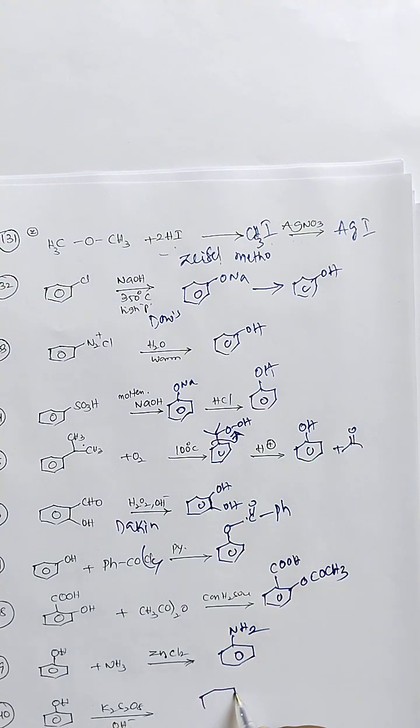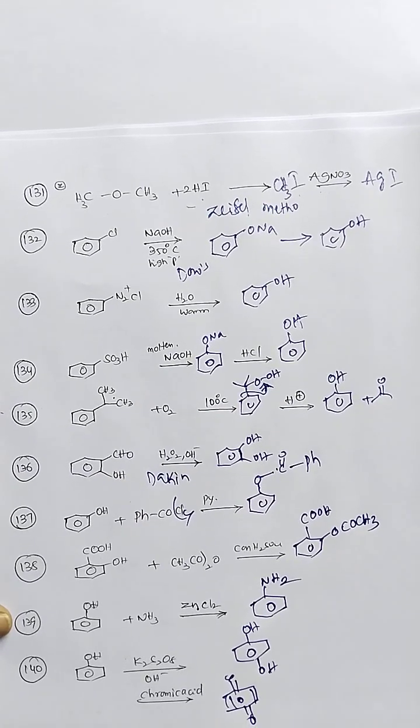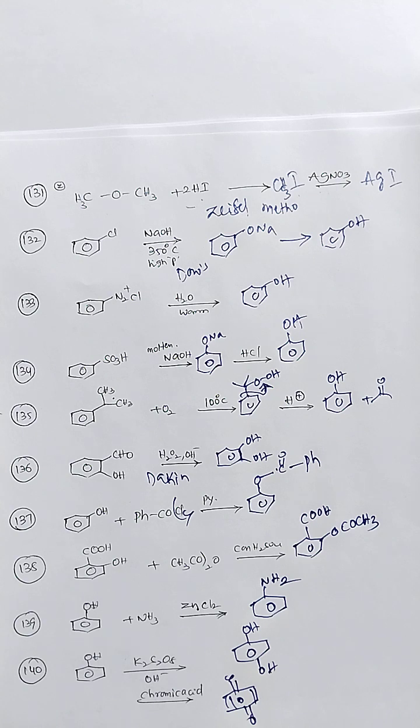Phenol reaction with potassium persulfate in acid gives a quinol. Phenol reaction with chromic acid gives a quinone. So these are the chemical reactions we are studying in the next slide.